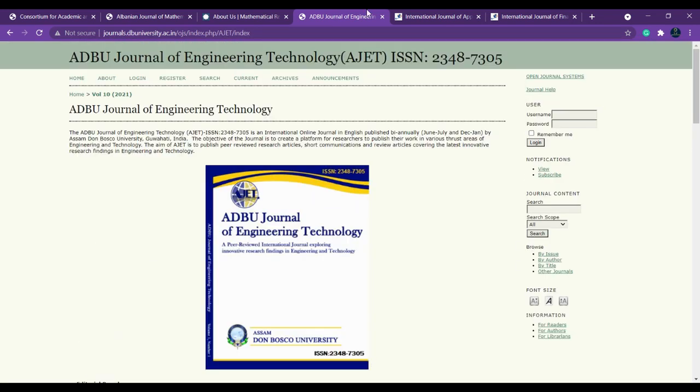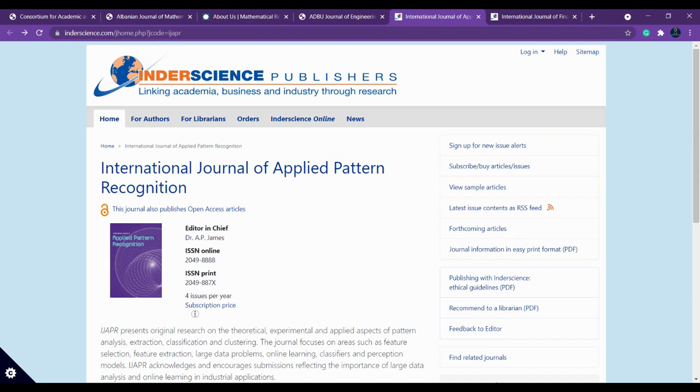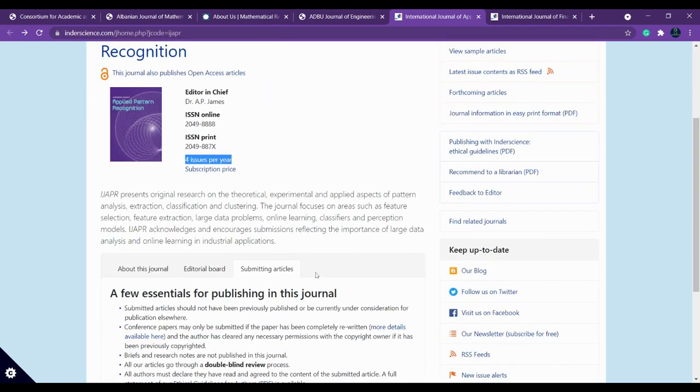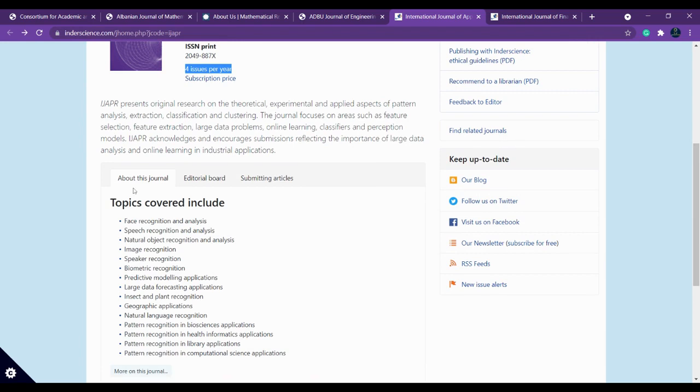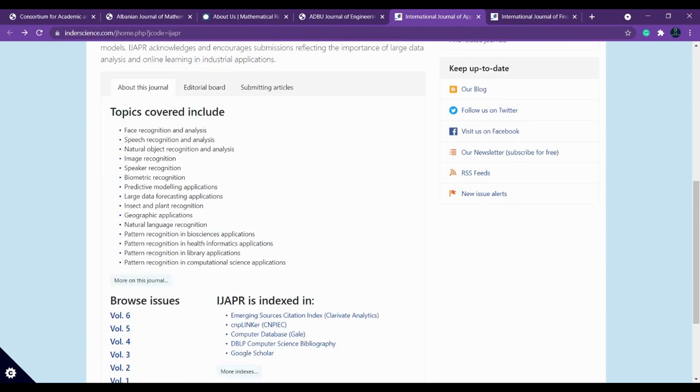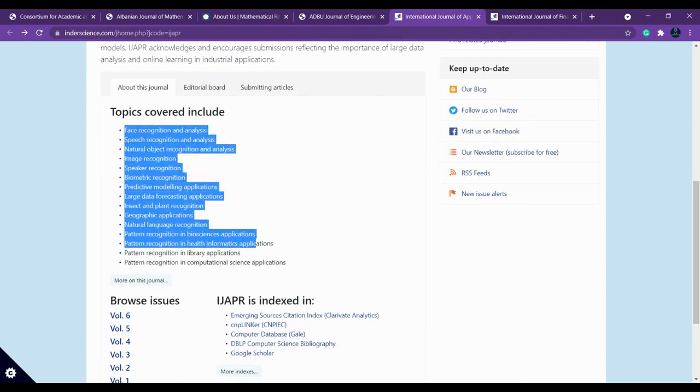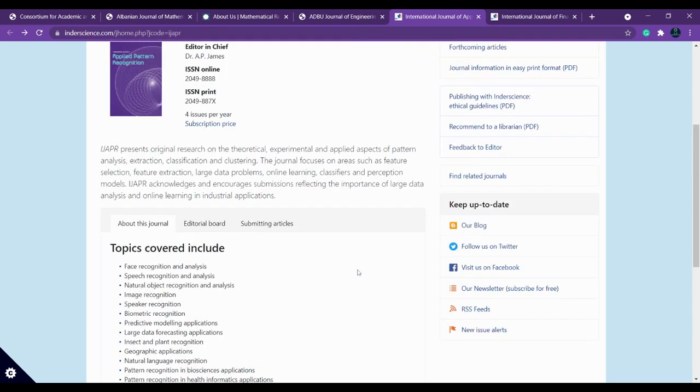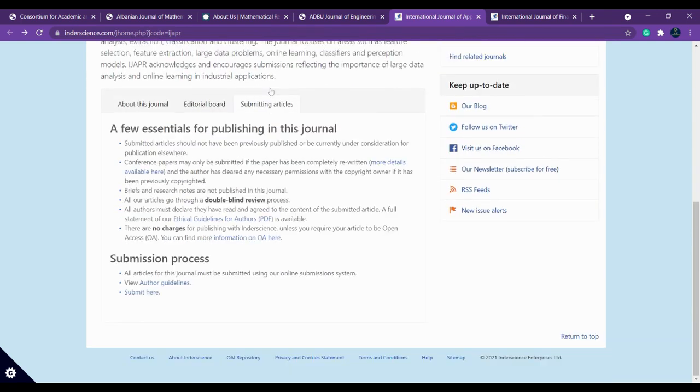Okay, so the next one we are going to talk about is International Journal of Applied Pattern Recognition. So this has 4 issues per year. Okay, and here you can see this will be your first one, that is the scope of the journal, which is they are accepting face recognition, analysis and everything. And these are all the topics, if your manuscript is under these topics, then you can probably submit your manuscript here. And you can see that there is no charge for publishing with Inderscience. Okay, so this is free of cost.